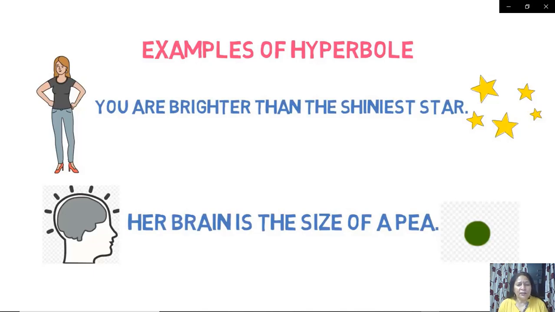Her brain is the size of a pea. This is also exaggeration, because we are making it too small, right? Nobody can have a brain the size of a pea, but it has been said. Alliteration, you have done earlier also.